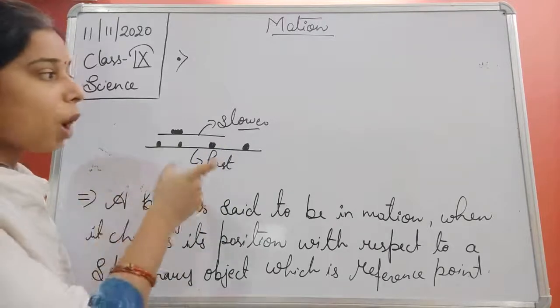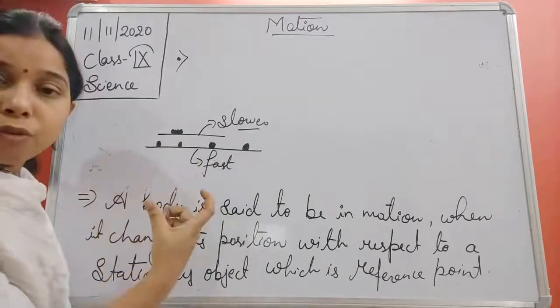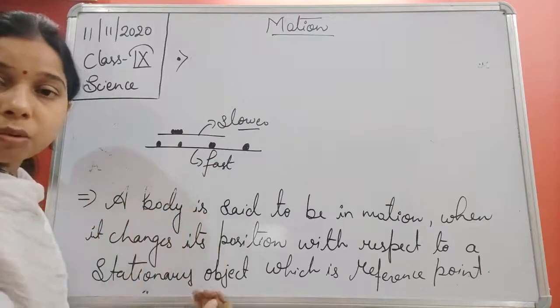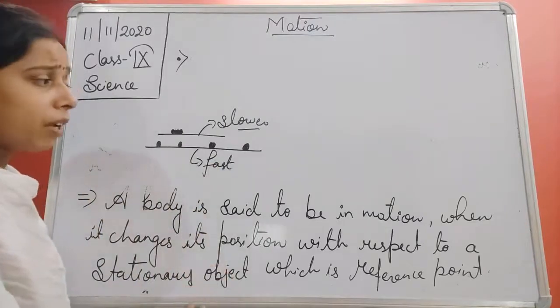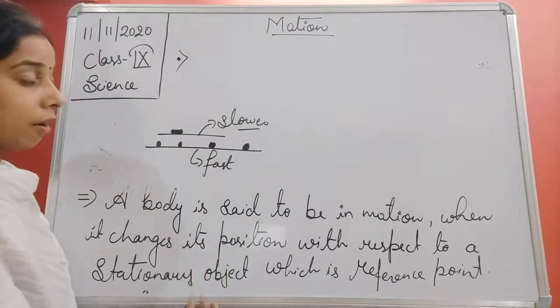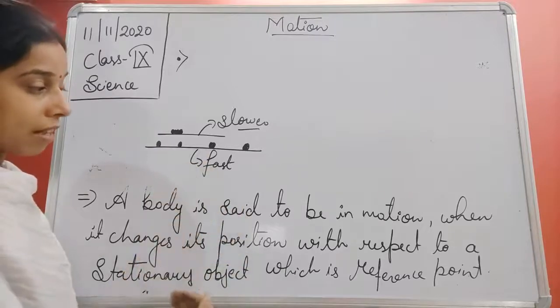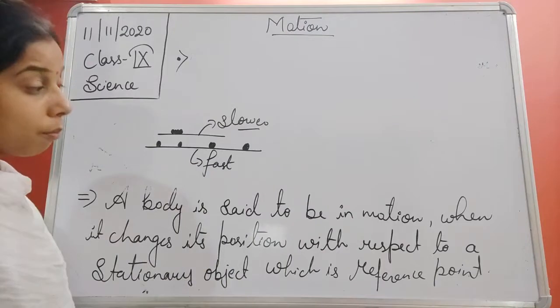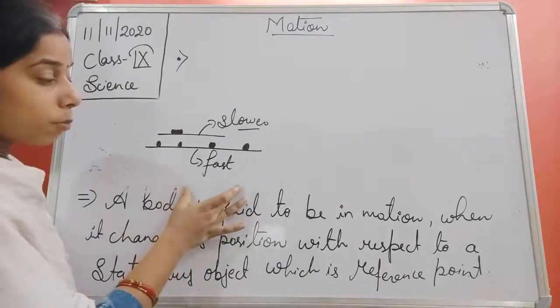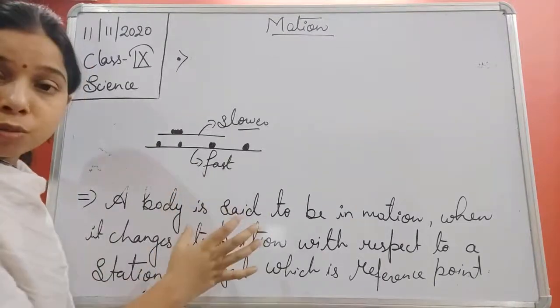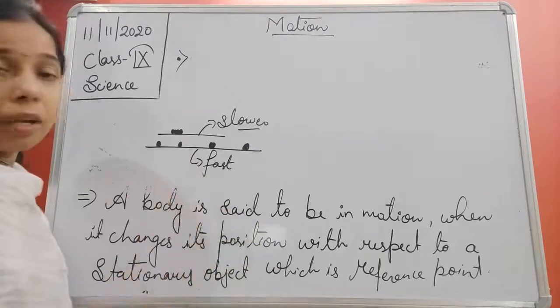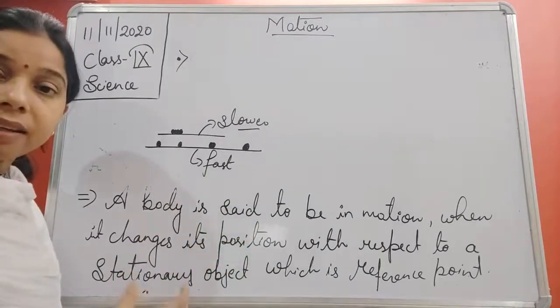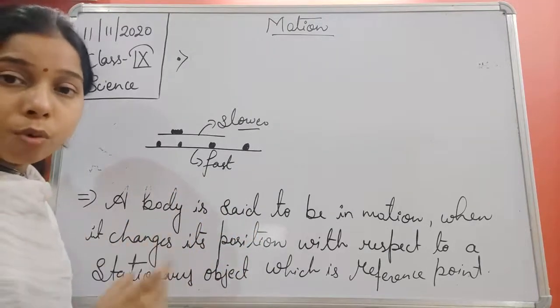If an object is moving very slowly, it is quite difficult for us to say that it is in motion. But with fast moving cars or vehicles, by looking at them, students, we can say that they are in motion.